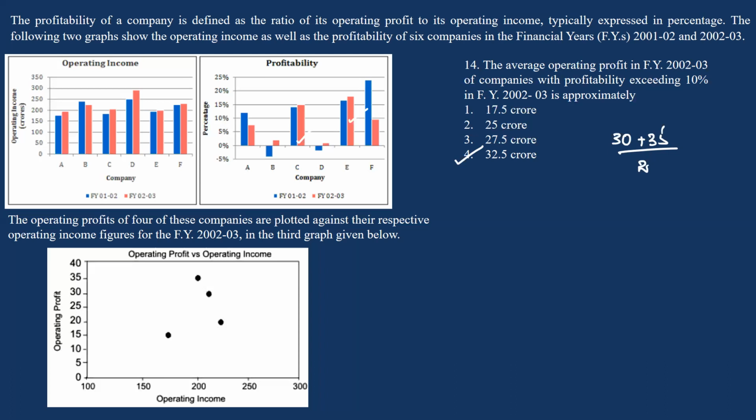See, if you are comfortable with data interpretation, you can solve this question in less than 6 minutes, guys. 6 minutes or 8 minutes. So 3 more questions. So 7 plus 3, 10, 10 into 3, 30 marks. You can get 30 marks in this exam for sure, if you have practiced a good number of questions from arrangements and a good number of questions from data interpretation. There is nothing more in this set.